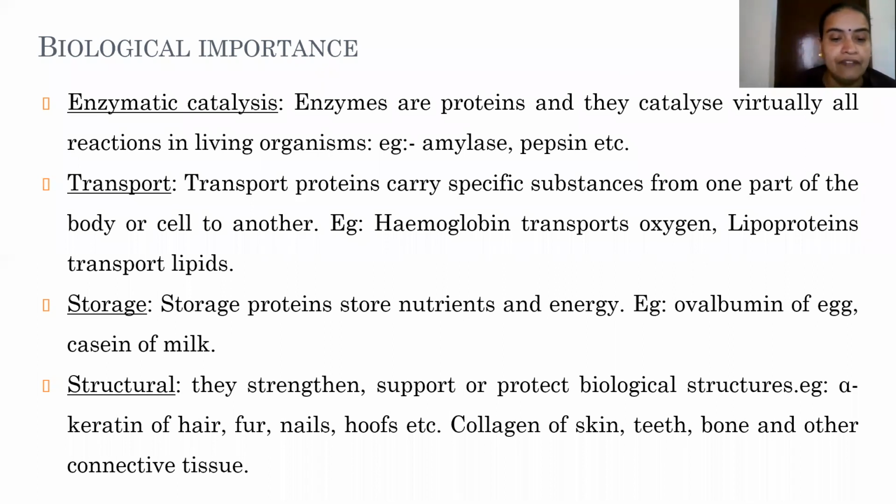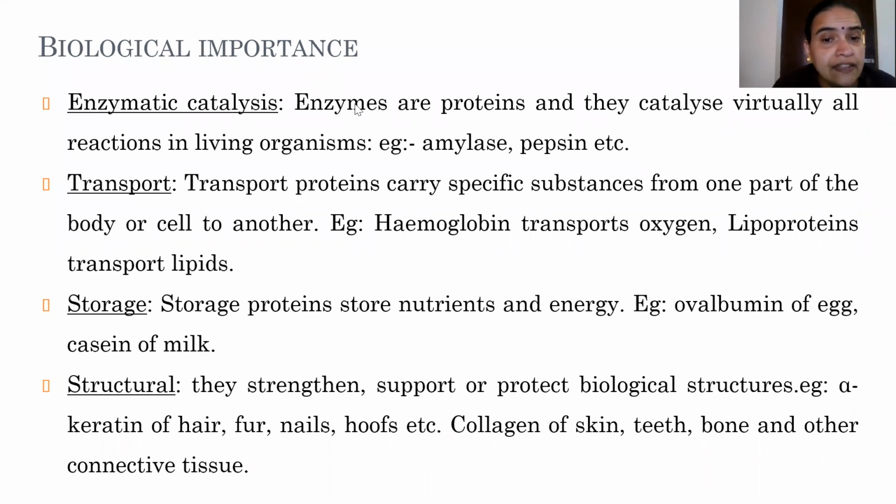So in biochemical terms, in living organisms, what's happening? In living organisms, there are certain biological catalysts by name enzyme, which will be changing or altering the rate of a biological reaction. With what are these enzymes made? They are made up of proteins.